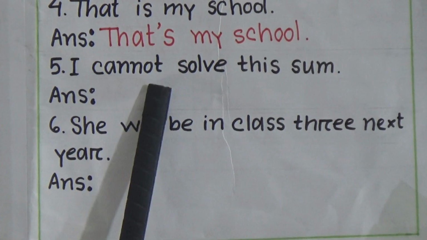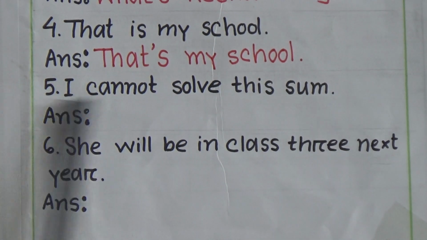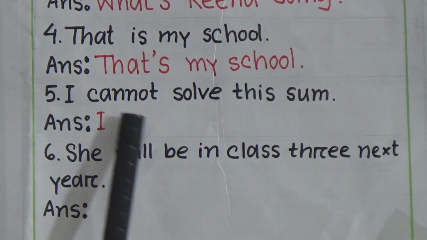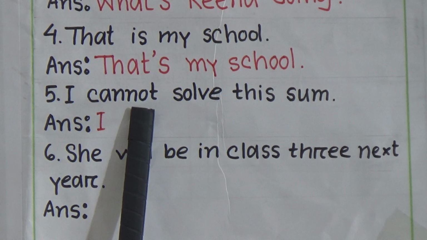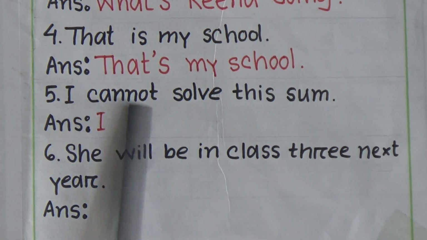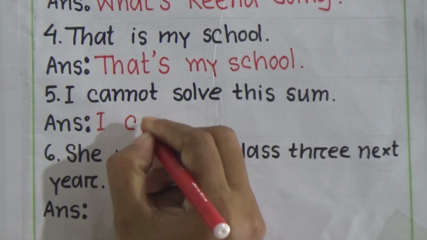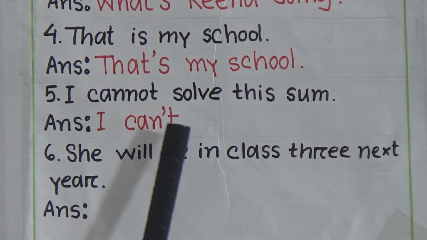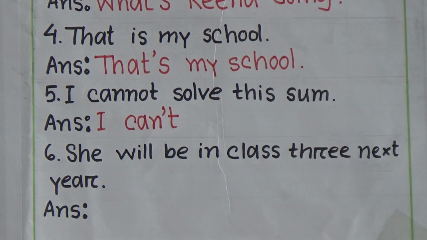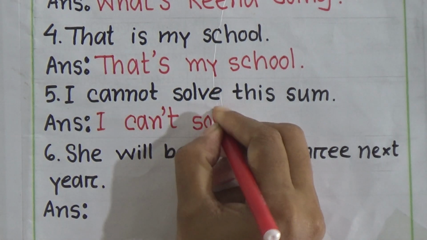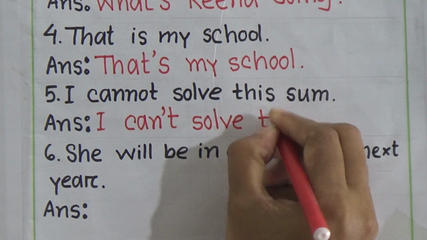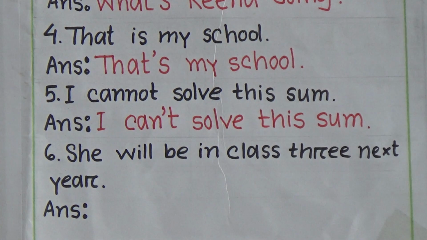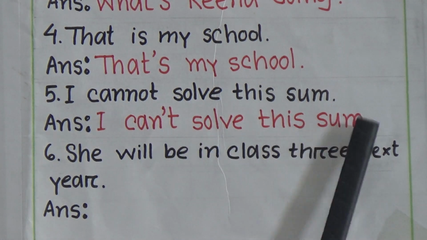Number 5. I cannot solve this sum. Students, I will write the subject I. Then we have to write the short form of cannot. And we have learned that the short form of cannot is can't. C-A-N apostrophe T. Can't. And be careful about this spelling. I can't solve, S-O-L-V-E, solve this sum, S-U-M, sum. Then the sentence will be I can't solve this sum.